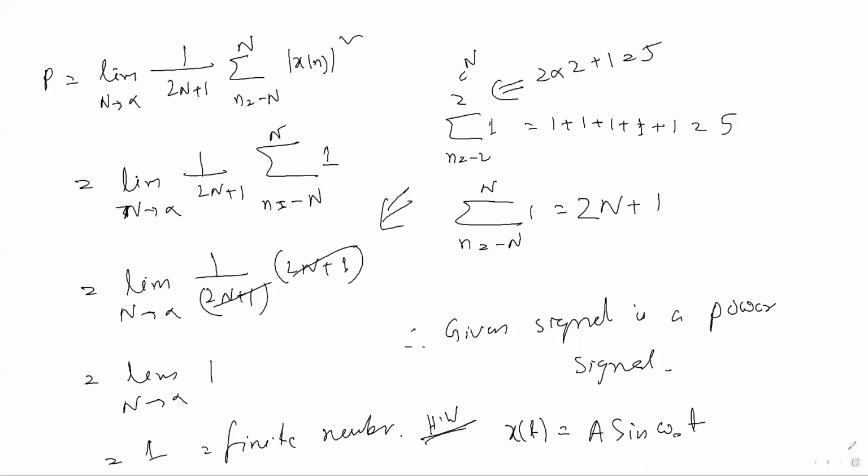So come to another problem. This is a little exception, okay? That's why I'm solving this one. What is the power of the unity step signal?